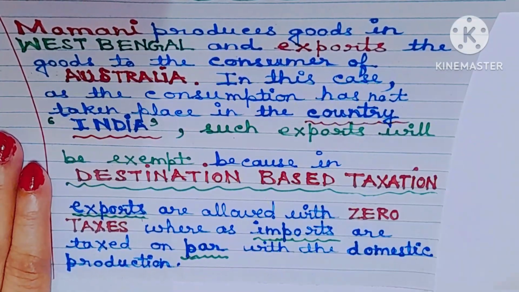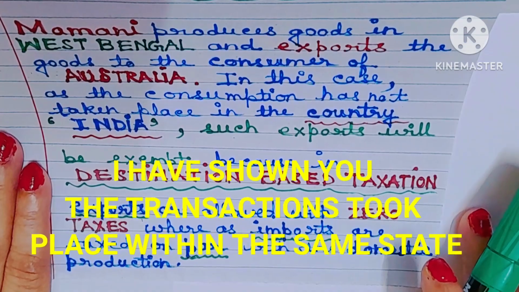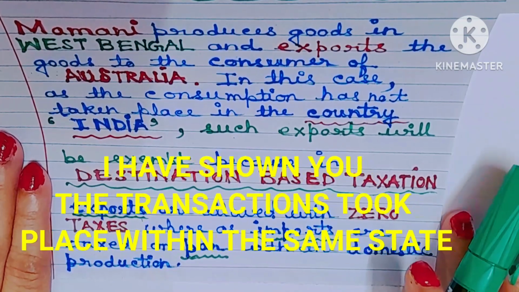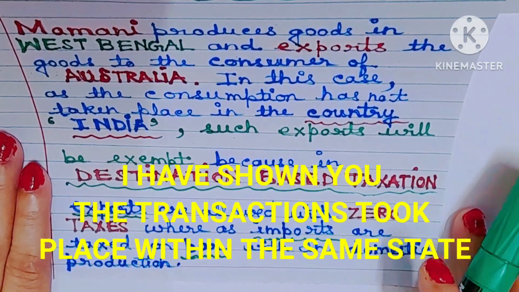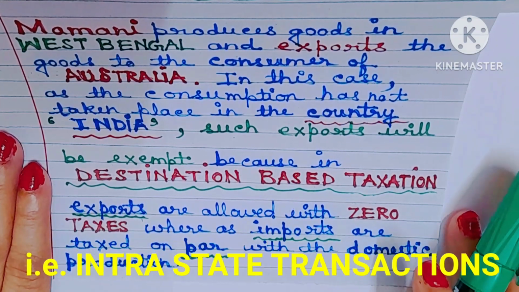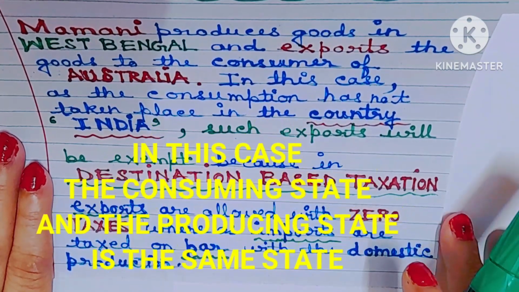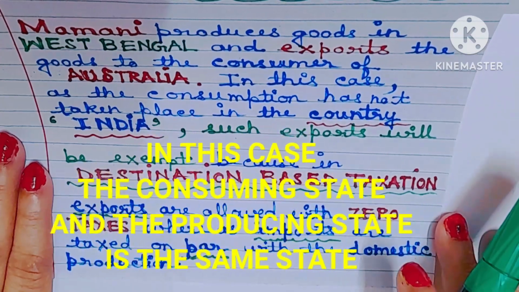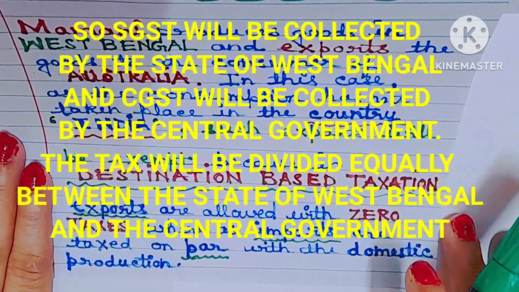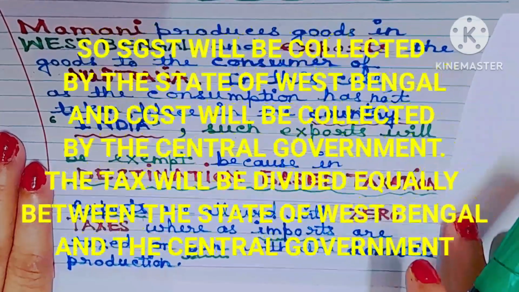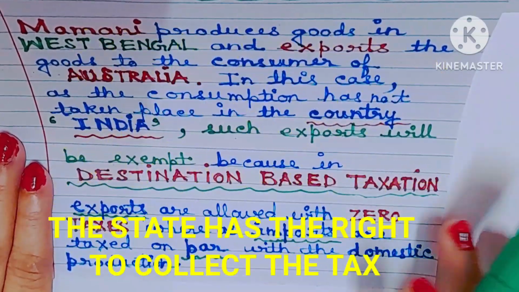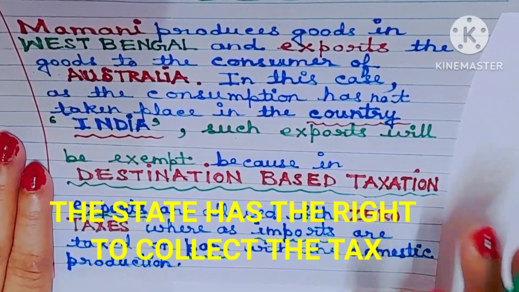Understood? In case number 2, I have shown you the transactions within the same state, that is intrastate transactions. In this case, the consuming state and the producing state is the same state. So, the state has the right to collect the tax.